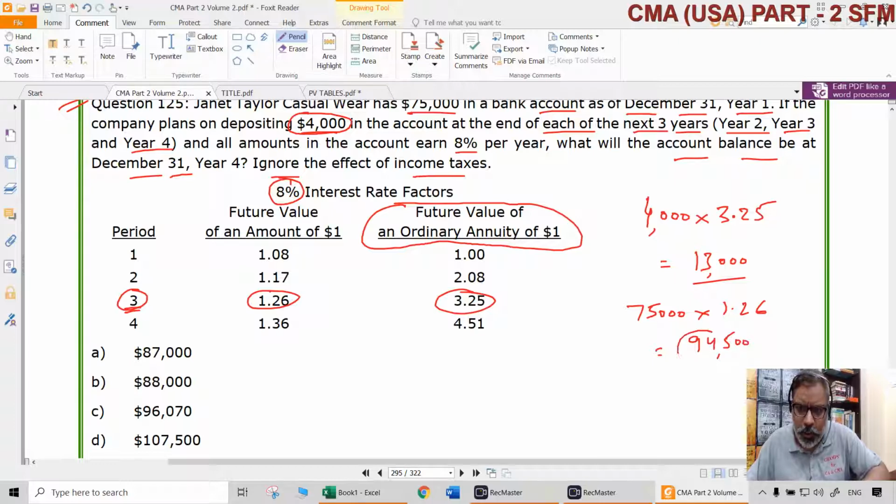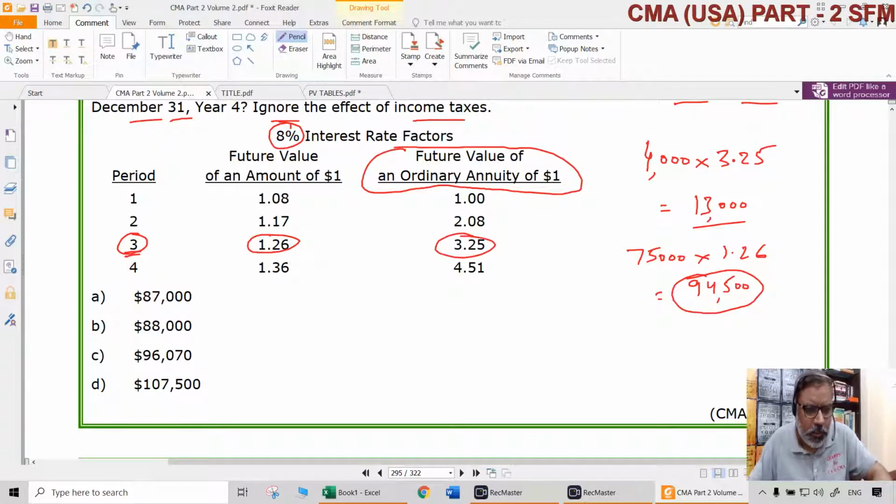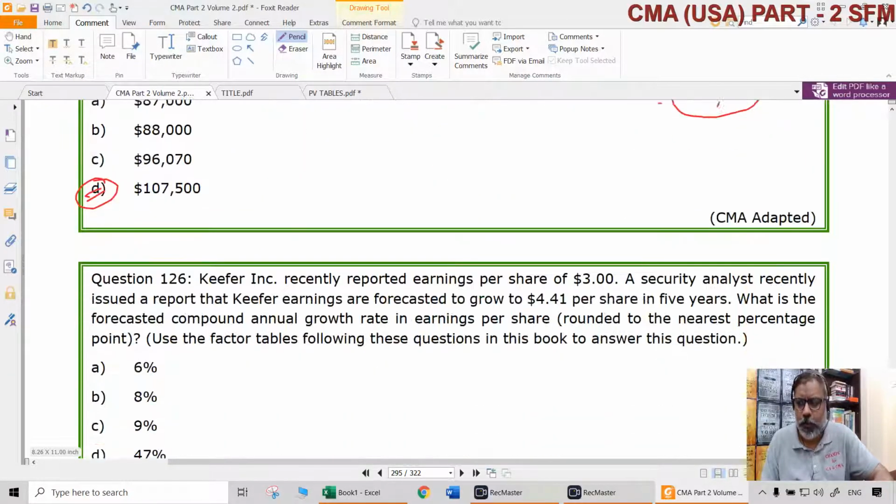$94,500. So the original amount of $75,000, after the 4th year, of course, already 1 year is over, so forget about that, 3 more years. After 3 more years, it will be $94,500. But in addition to that, we have deposited $4,000 for 3 years, $4,000, $4,000, $4,000, like that. What is the total future value of that? That is going to be $13,000. So the total will be $107,500. So the answer for this question will be D. That is question number 125.